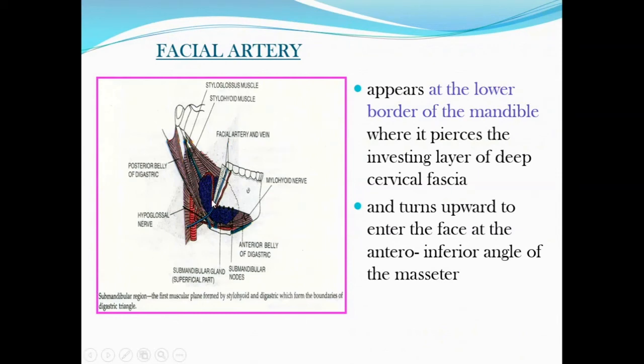It appears at the lower border of the mandible. So here, this is the lower border of the body of the mandible, where it pierces the investing layer. You should note this: up to this part, the facial artery is deep. Now it is here that it pierces the investing layer of deep cervical fascia, turns upward to enter the face at the antero-inferior angle of the masseter. So this is the place where it turns upward at the antero-inferior angle of the masseter, and that is the place where you can feel the facial artery pulse. So this is the place where it becomes superficial.